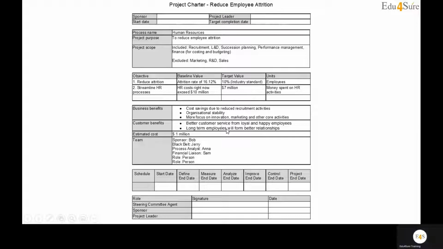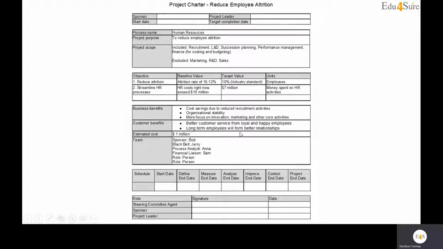Once we streamline the entire recruitment process, we would be able to focus on other areas. What would be the benefits for the customer? Because when we are starting any Six Sigma project, we cannot just focus on the business benefits. So what would be the benefits for the customer? Better customer service from loyal and happy employees. Long-term employees will form better relationships. That's a very, very big fact.